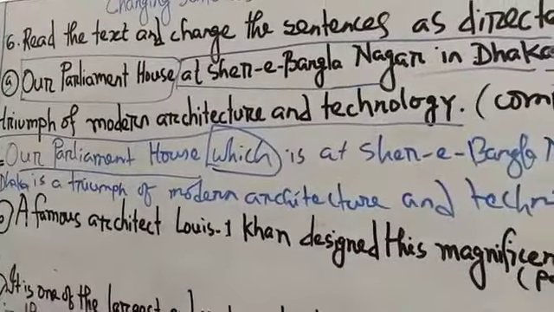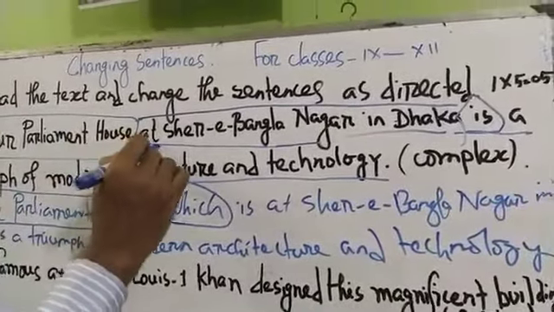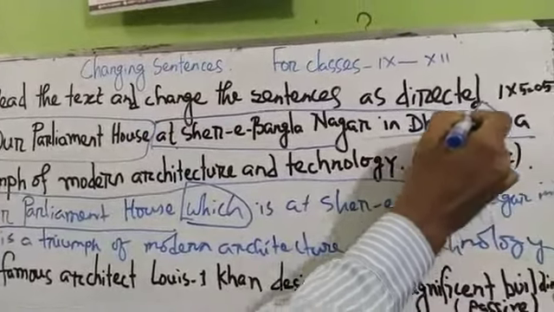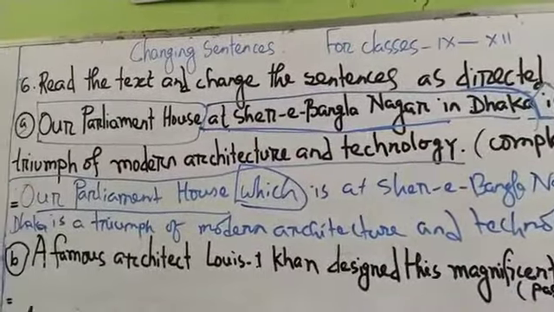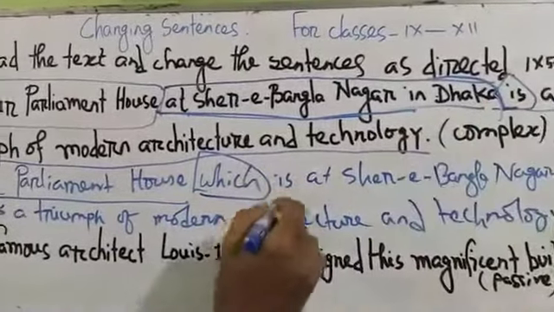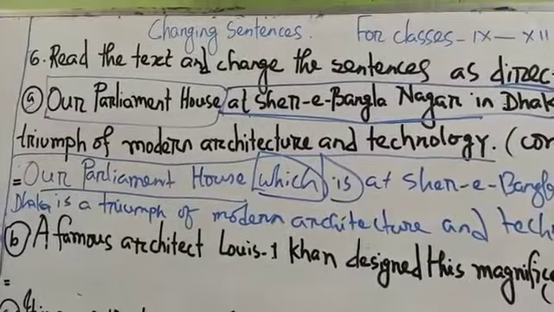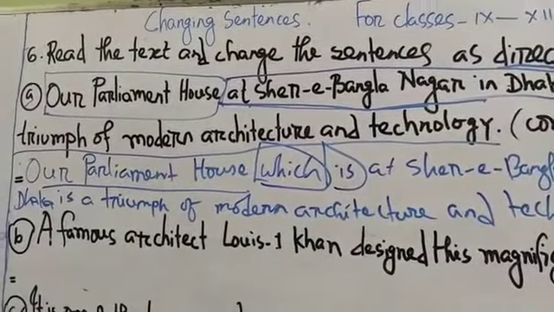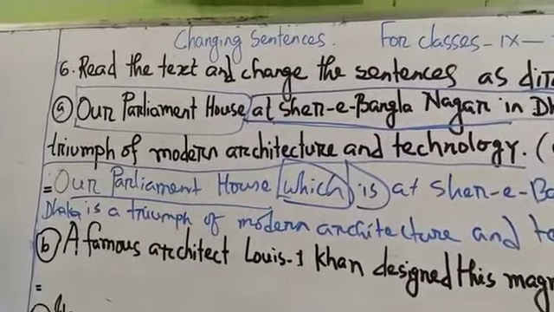We have learned that our Parliament House is the separate part, and this is the other part, and for that reason you have to use which here, and then is. Our Parliament House, which is at Sher-e-Bangla Nagar in Dhaka, is a triumph of modern architecture and technology.